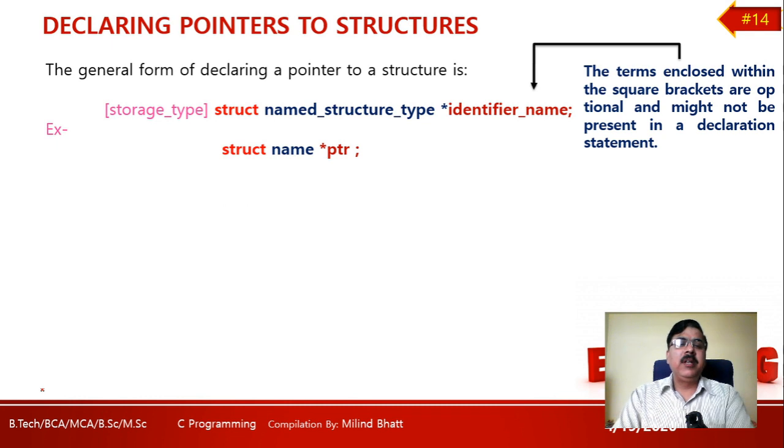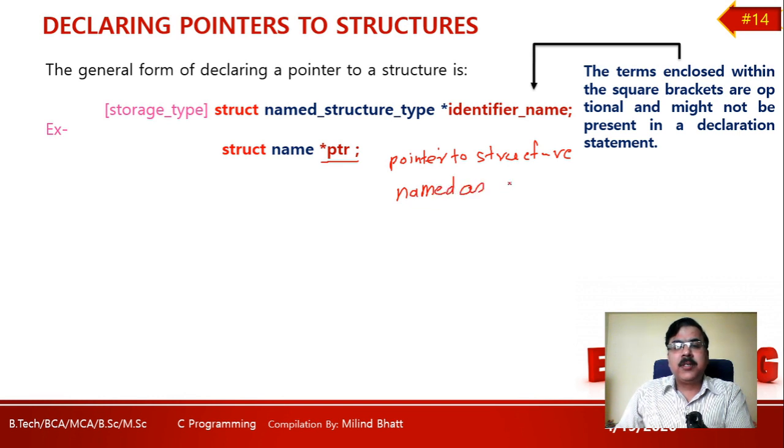Okay, have an example. Struct name asterisk ptr. So this is basically a pointer to a structure, named ptr.